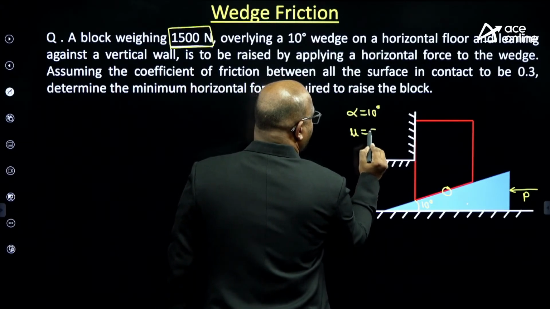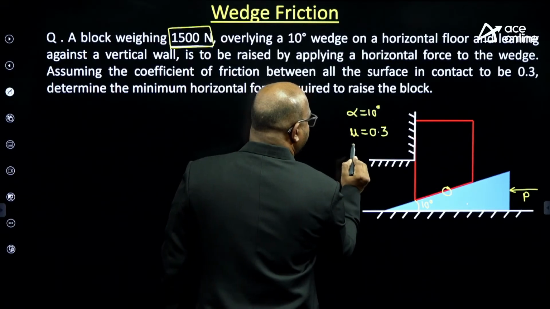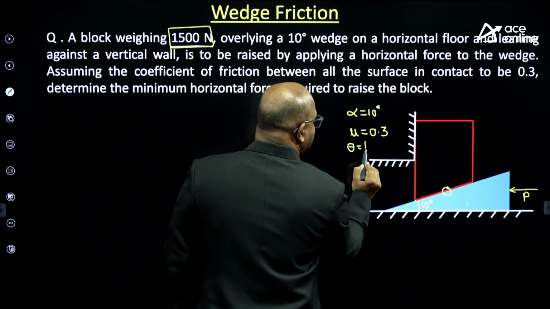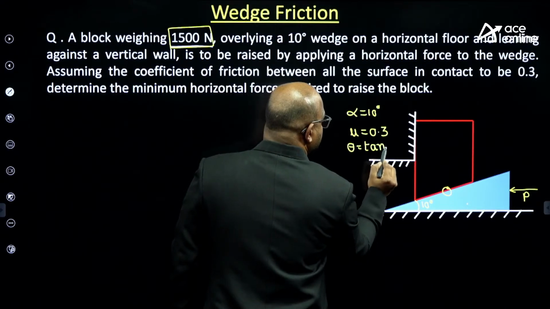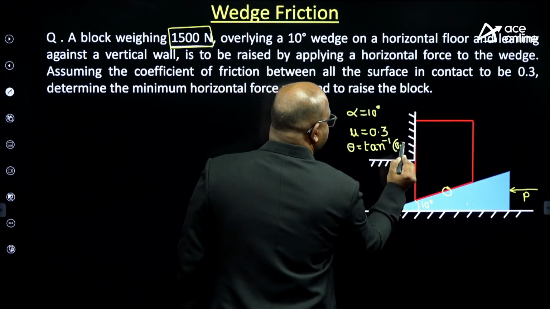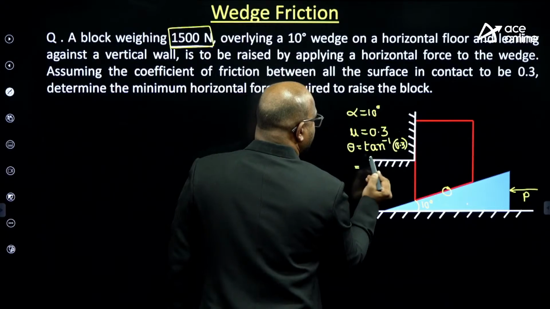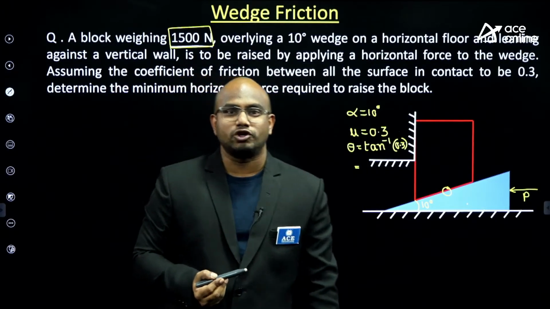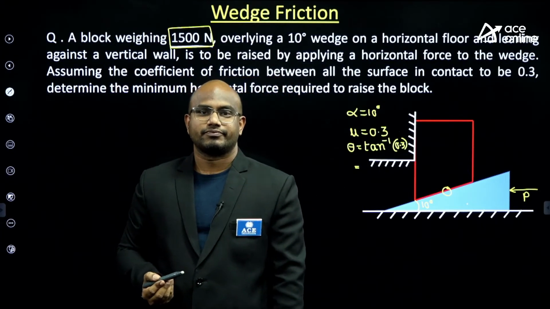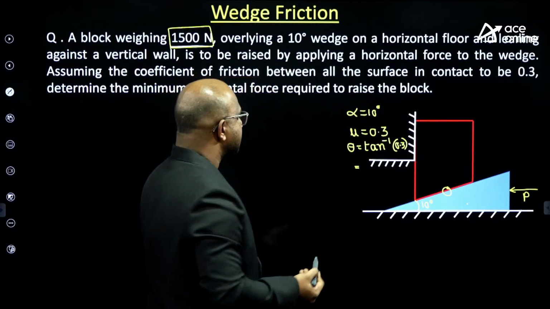When mu equal to 0.3, can anyone help me, what is the angle of friction theta? Tan inverse of 0.3. Tan inverse of 0.3 means how much? Please try to give me the answer, guys. Yes, it is 16.7.